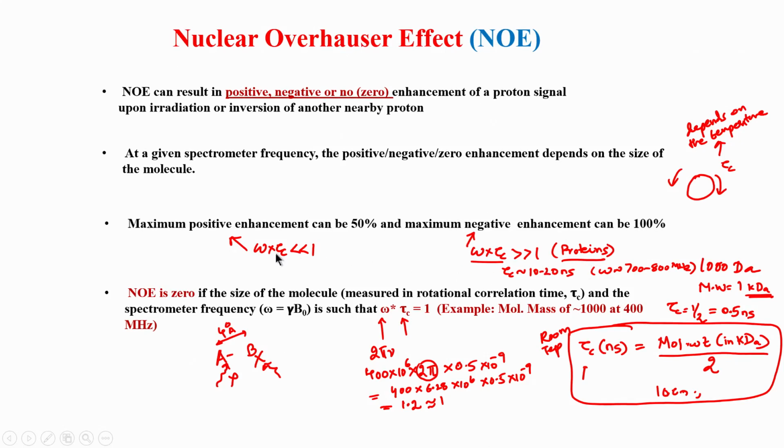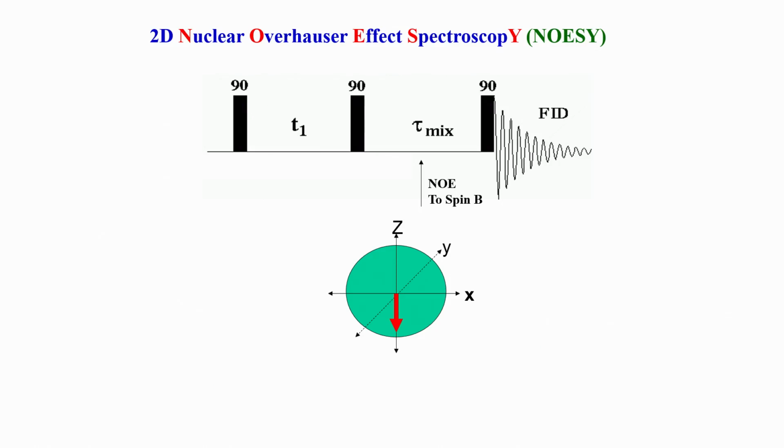But for very small molecules, where omega into tau c is much less than 1, there it will be positive enhancement. But this is essentially the traditional 1D NOE experiment, which was done earlier and is no longer done today. What is done is a 2D NOESY experiment, not a 1D experiment. In a 2D NOESY experiment, as we will see now, we do not irradiate a particular proton. We do not irradiate using a continuous RF, as I was explaining in the previous slide. We use a simple 2D pulse sequence, which is shown here, for recording the data.